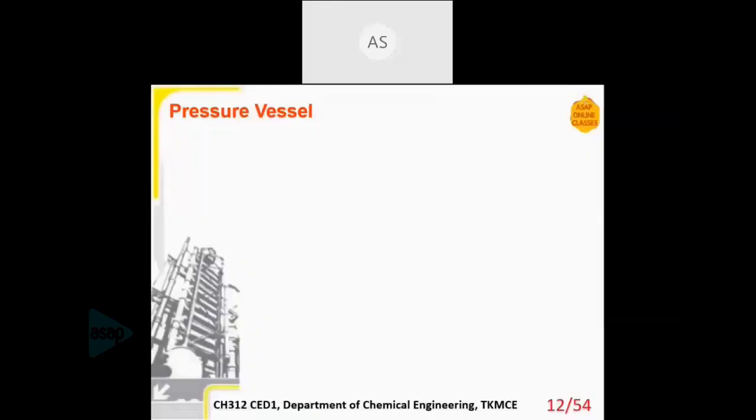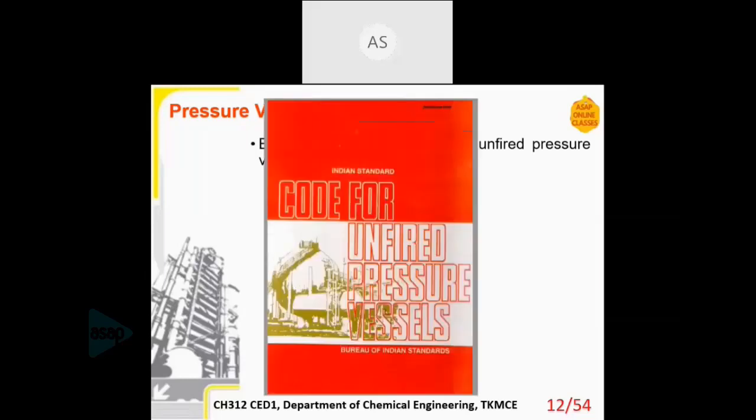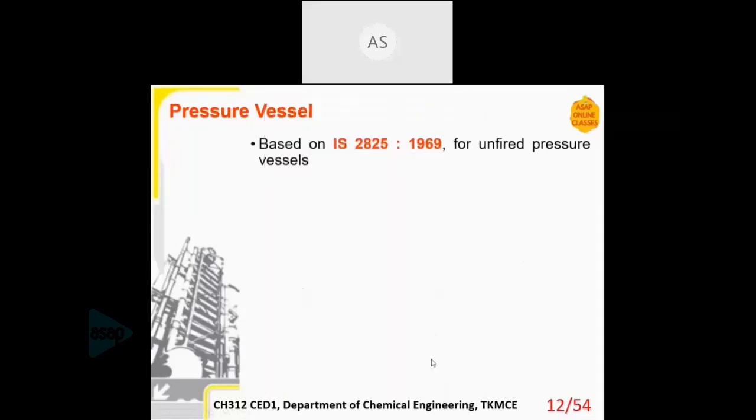Then moving on to the pressure vessel. What do you mean by a pressure vessel? IS 2825 is specifically for an unfired pressure vessel. So we are not considering any reaction or any change happening inside, just an unfired pressure vessel. This is the IS code 2825, the introductory page. You can download this. If you just Google it, you can get it from BIS. It is available for free download. You have to download that.